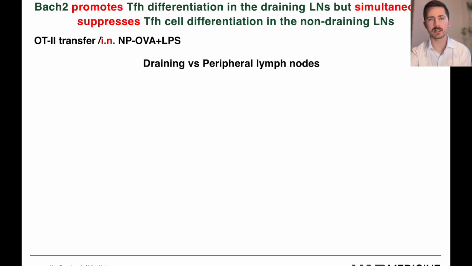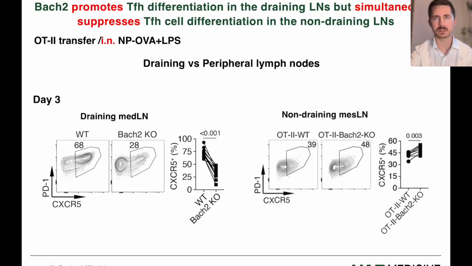When we looked at draining mediastinal lymph nodes in the intranasal system, we found that BACH2 promoted TFH, that is, the knockout had less. However, when we looked at peripheral non-draining lymph nodes, the BACH2 knockout cells suppressed TFH, the knockout had more. We hypothesized that this was due to lower amounts of antigen and therefore lower IL-2 and CD25 in the non-draining lymph nodes.